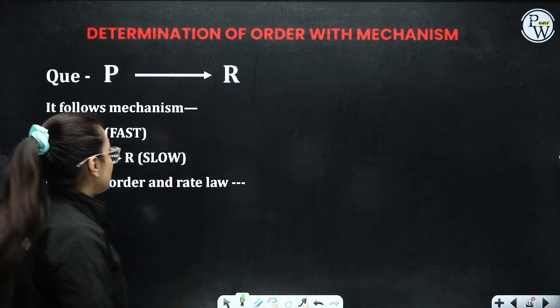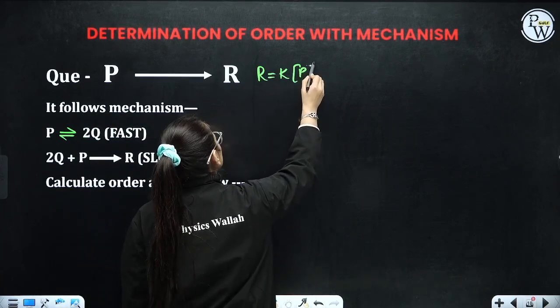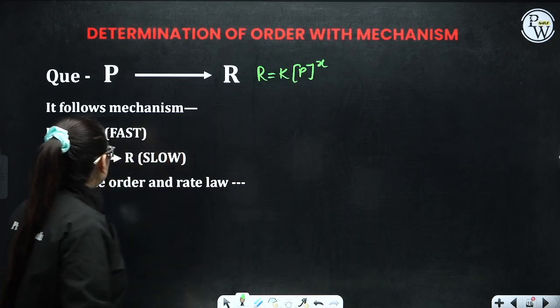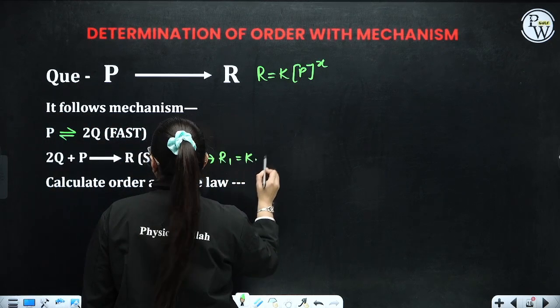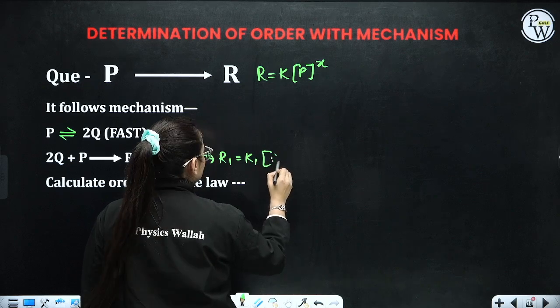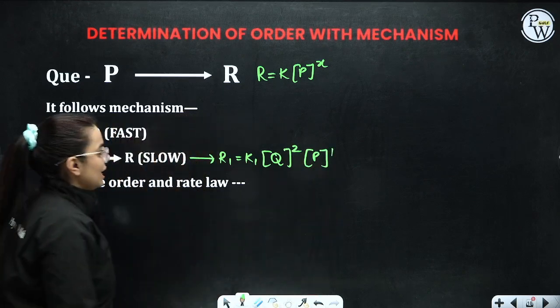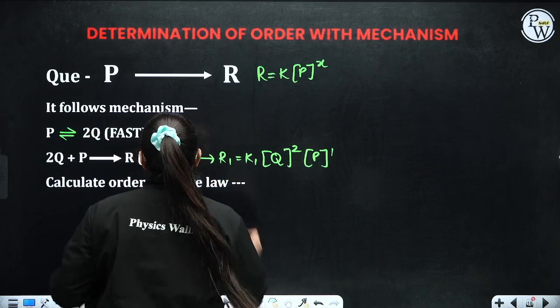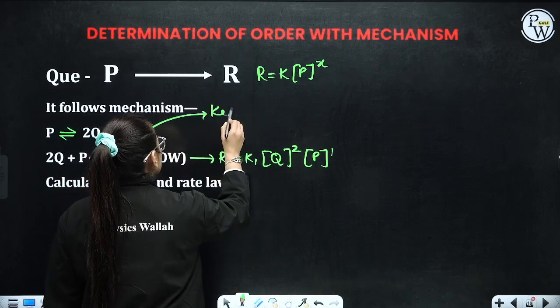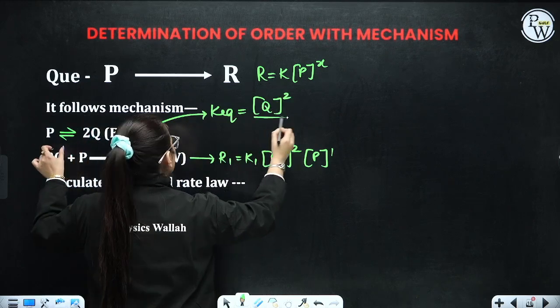Let's understand this. Now, for the main reaction, the rate law is K into P raised to the power X. Now, for this slow step, let's write down. This is R1 is equivalent to K1 into Q raised to the power 2, P raised to the power 1. For reactant, it is an elementary. Now, we don't want Q, we have to replace it. So, let's take this equilibrium reaction. K equilibrium is equivalent to product, that is Q, 2 is written, so it will become power, and P.